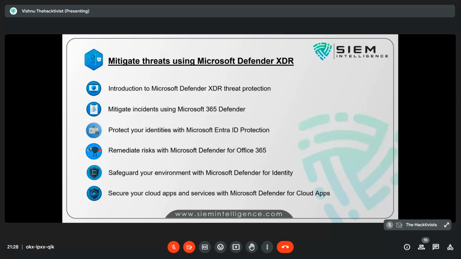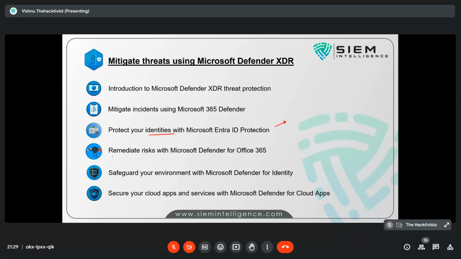We will discuss what Defender XDR actually is, what the capabilities of this XDR are, what Defender 365 is, and what Entra ID Protection is, where we are going to detect and handle your identities, managing your identities. In this environment, we are talking about all identities and identity management protection, right?